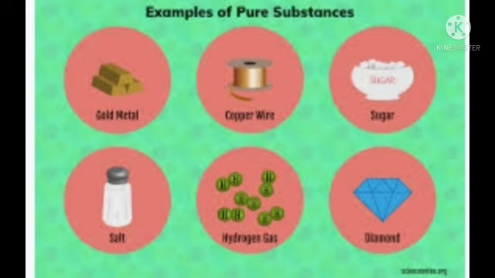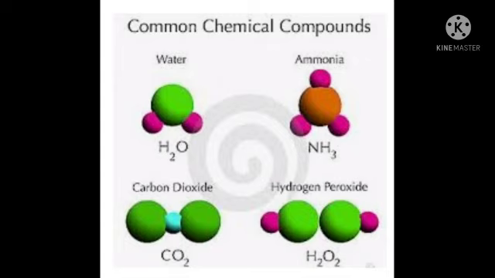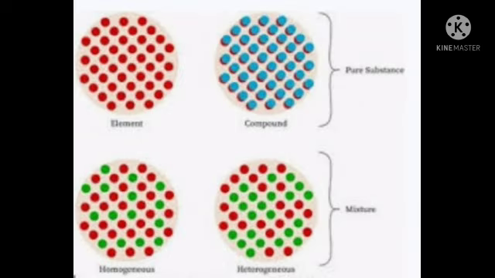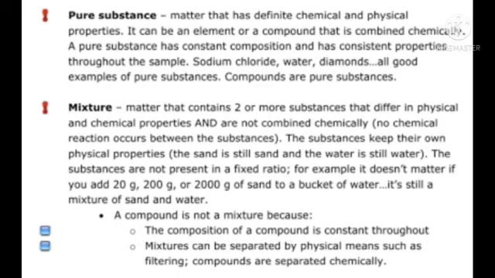Now, what is an element? An element is a substance that consists of only one type or one kind of atom. Then, mixtures. Mixtures are physically combined structures that can be separated into their original components. A chemical substance is composed of one type of atom or molecule.